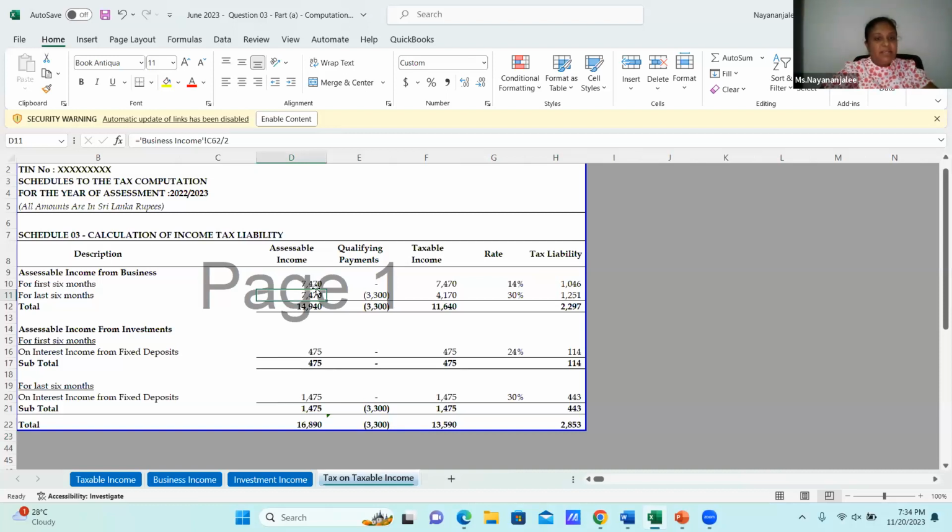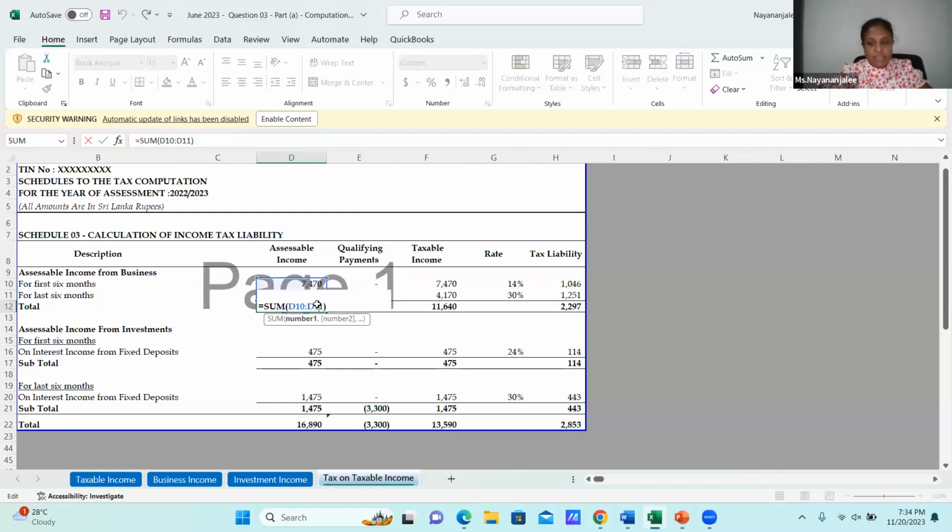The business income should be divided into portions. Now, either we can go for actual, or we can go for apportionment. Going for apportionment is very easy. In the exam, on an apportionment basis, it is six months. For the first six months, business income divided by 2. For the second six months, business income divided by 2. And this is my total.